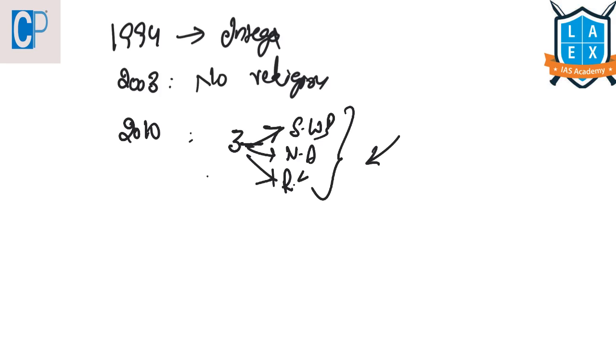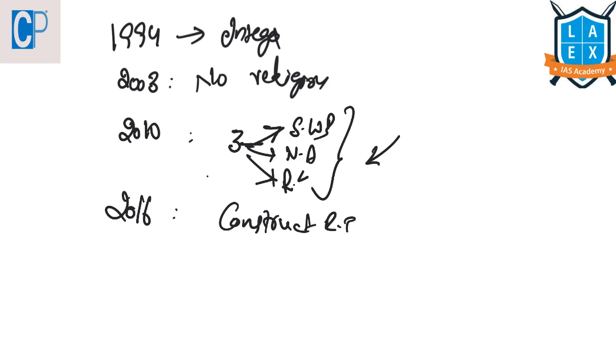Again in 2016, Subramanian Swamy filed a petition in the Supreme Court seeking construction of a Ram temple at this disputed site. In 2016, again a petition was filed to construct the Ram temple.